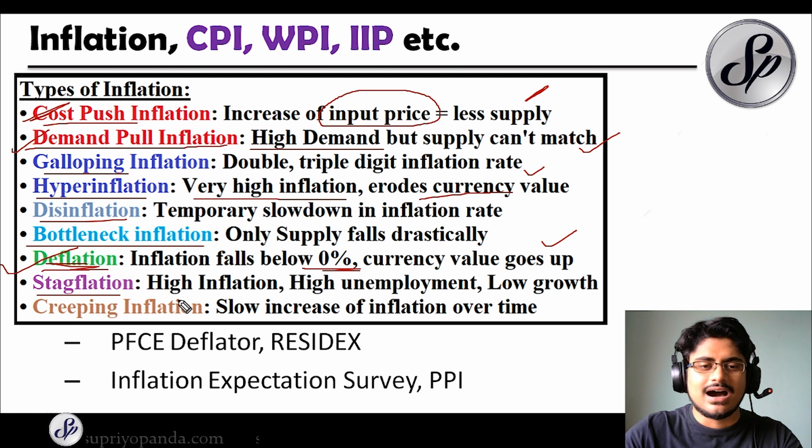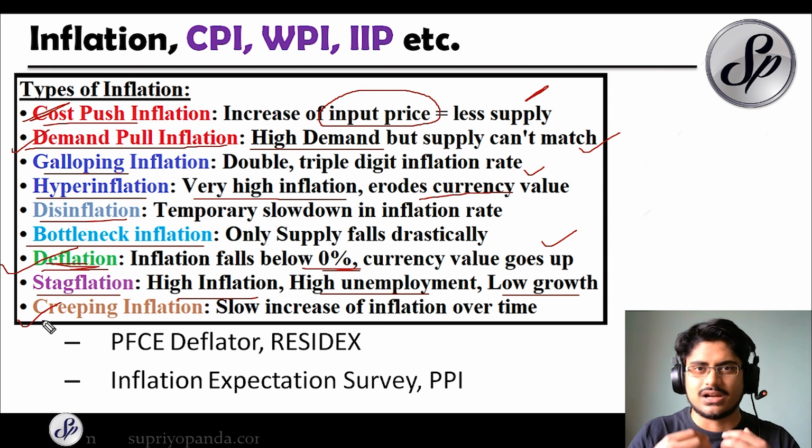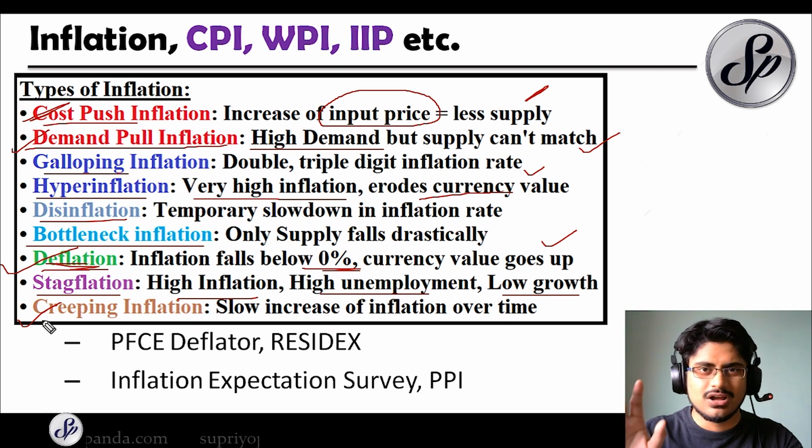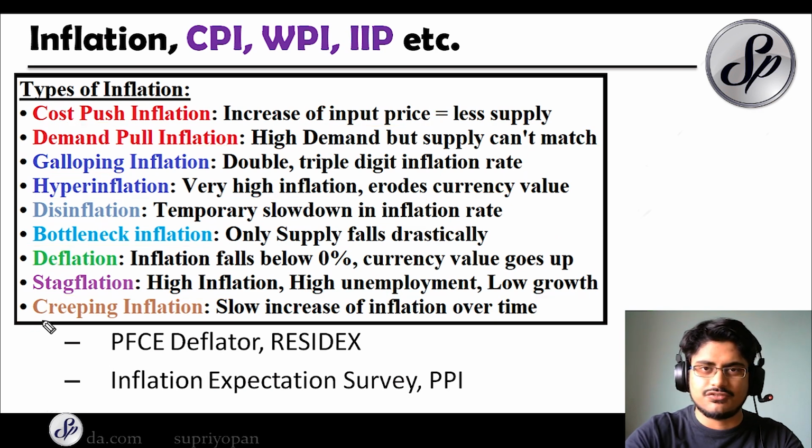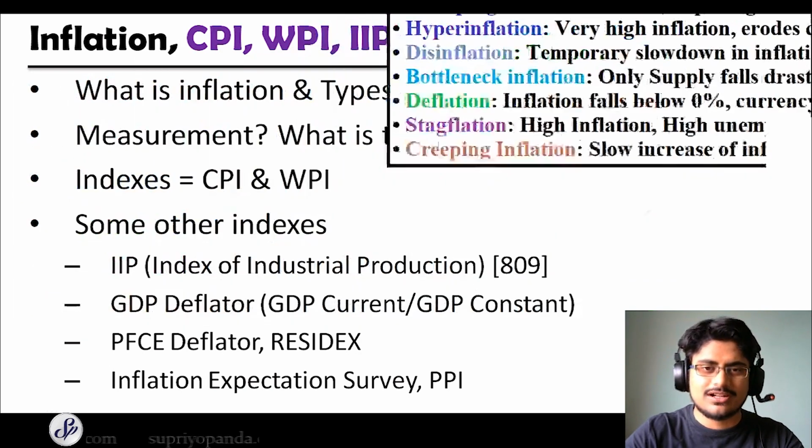Now this means high inflation, high unemployment and low growth. And finally you have the creeping inflation. So this is the slow increase of inflation over time. Now remember that in inflation there are various graphs as well, so I'm not going into those things because they are for some higher exams. Maybe some other day I'll go deep into these things, but for our normal bank exams, this much information is enough. So let's move to the next thing.